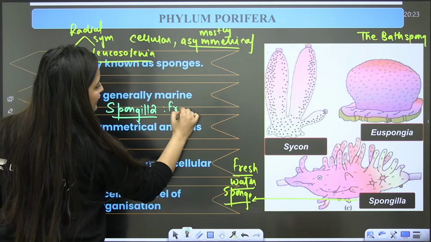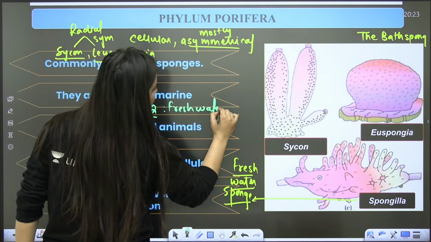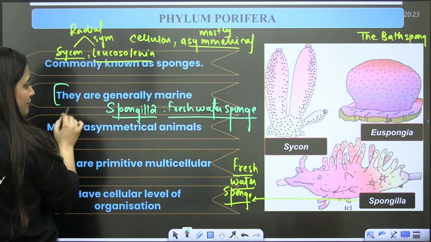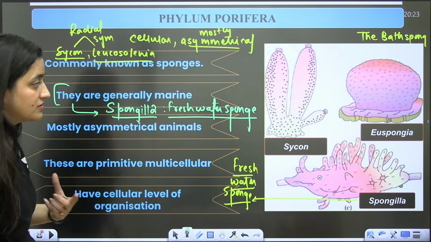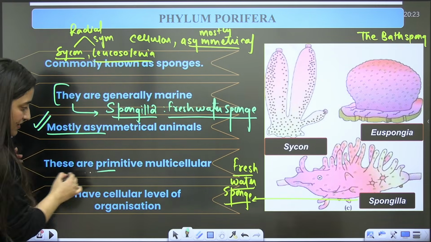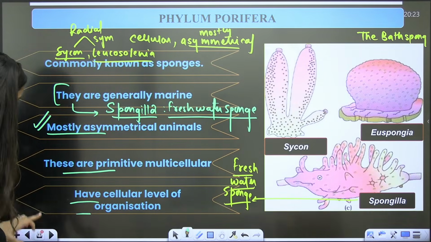Do not forget it. Mostly asymmetrical, though some of them are radial also. Primitive multicellular, having cellular level of organization.